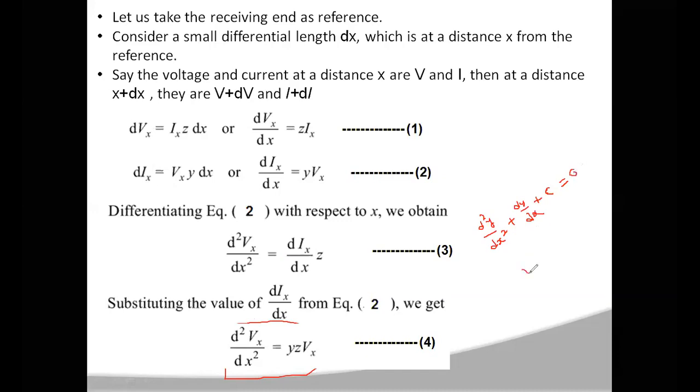This can be written as d square plus a into y is equal to minus c.